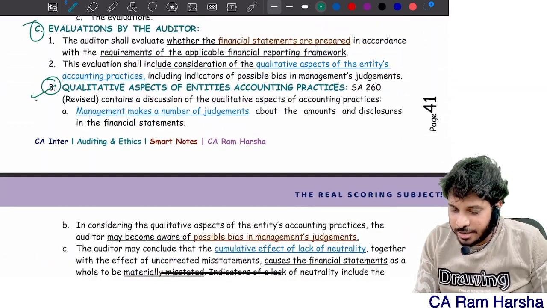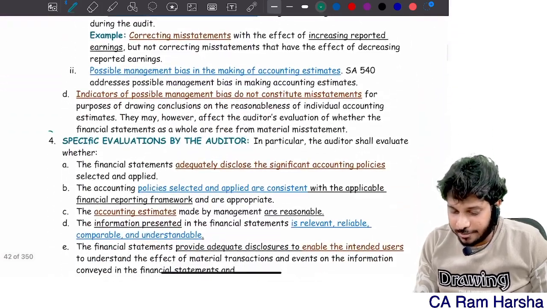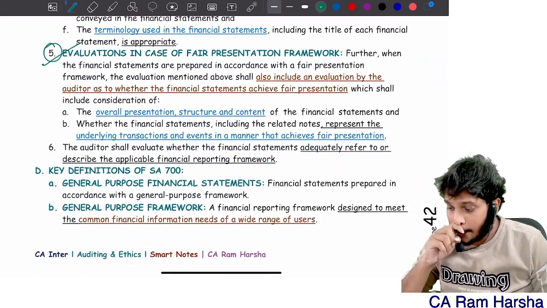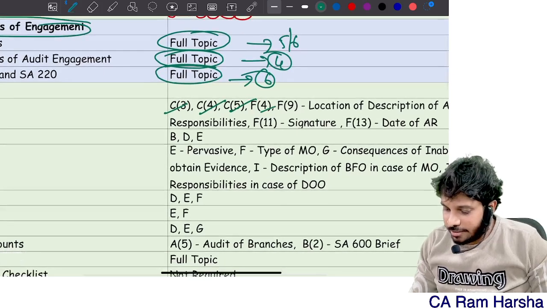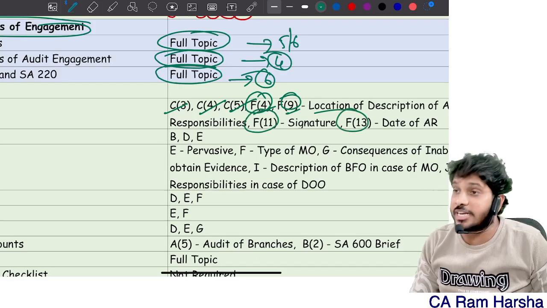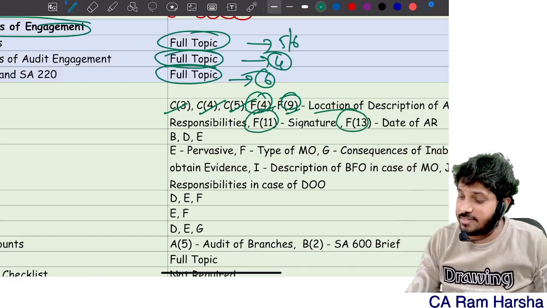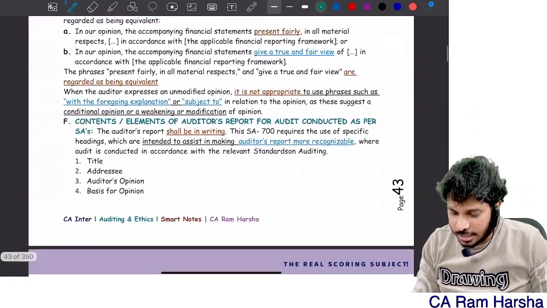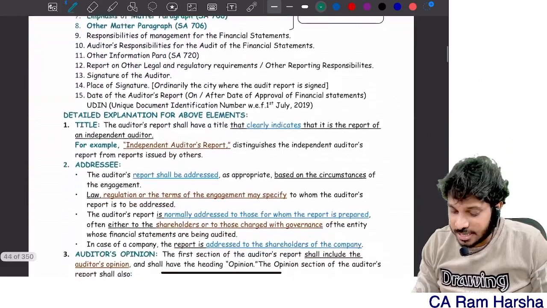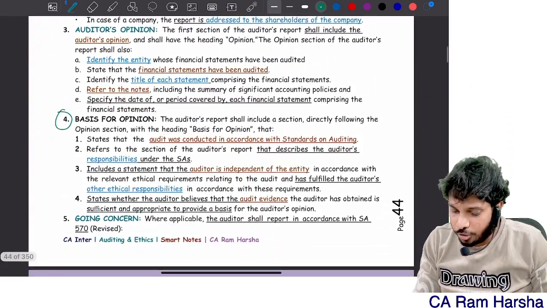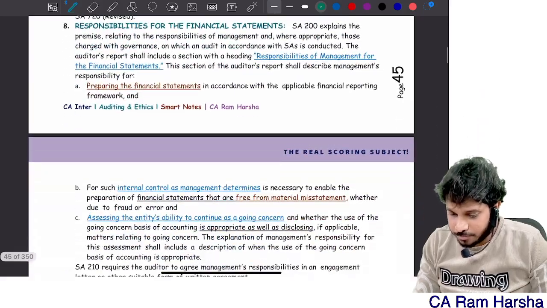Inside that, C3 means this one, C4 means this one, C5 means this one, correct? Then again F4 and F9, F11 and F13, which means F point 4, 9, 11, 13. F is here, you see F, correct? Inside that, the 4th point has a detailed explanation.